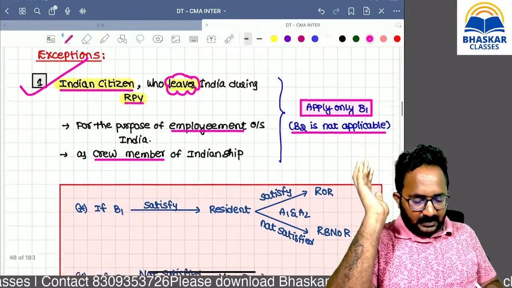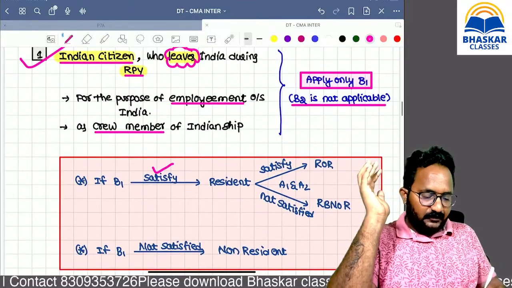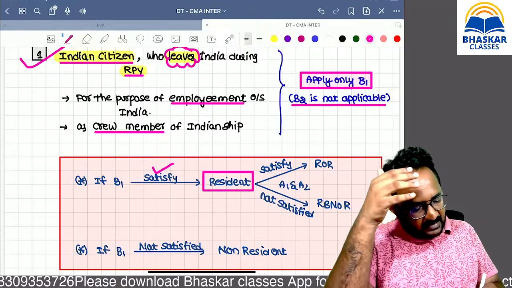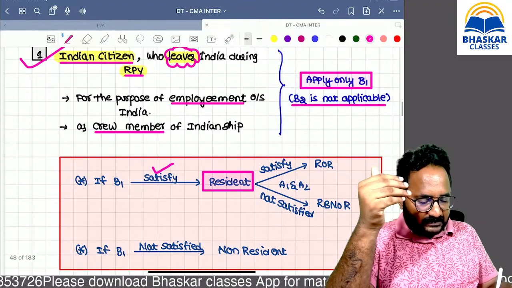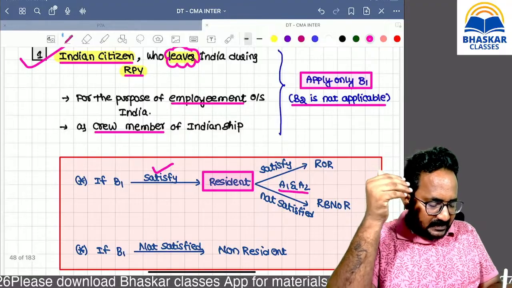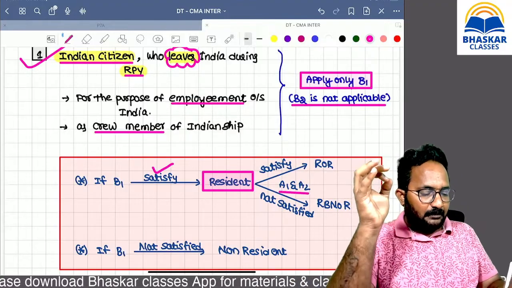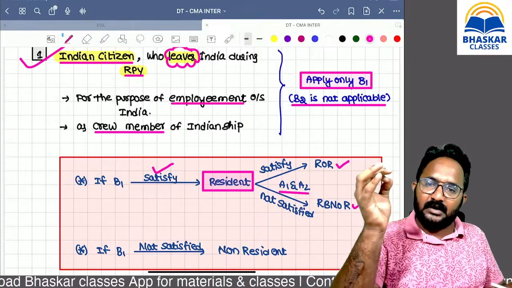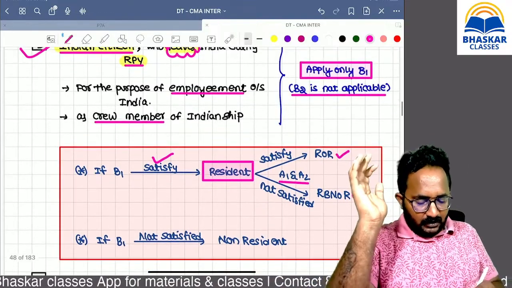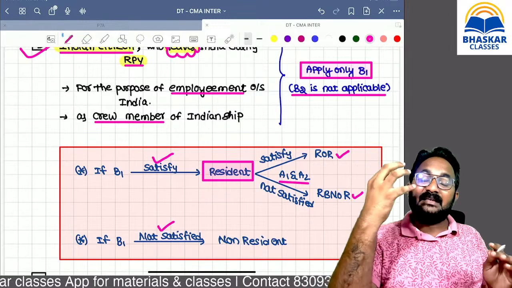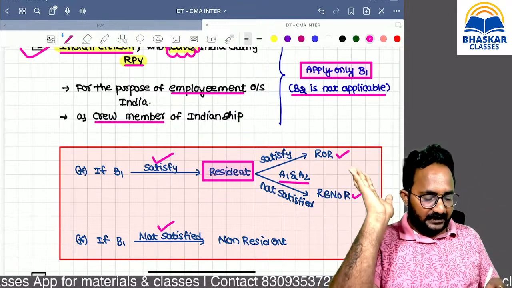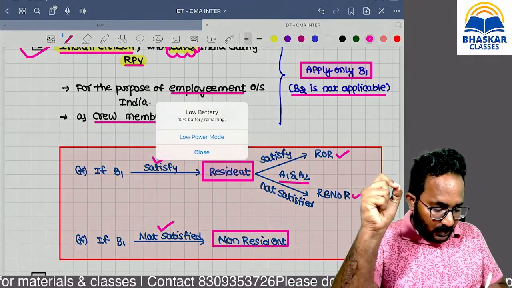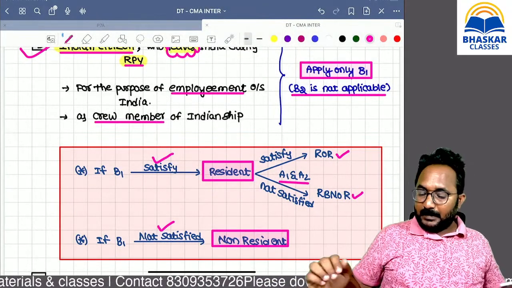In these exceptional cases, if B1 is satisfied, the answer is resident. Then if the answer is resident, we have to check additional condition 1 and additional condition 2 for determining whether the answer is resident and ordinary resident or resident but not ordinary resident. If B1 is not satisfied, then the answer is non-resident, issue closed.